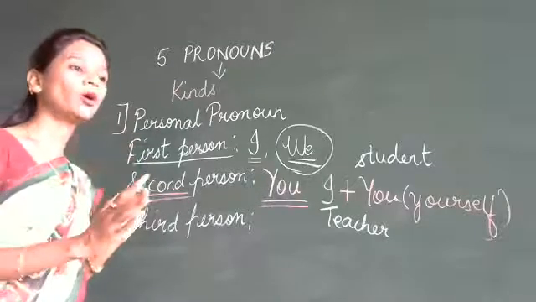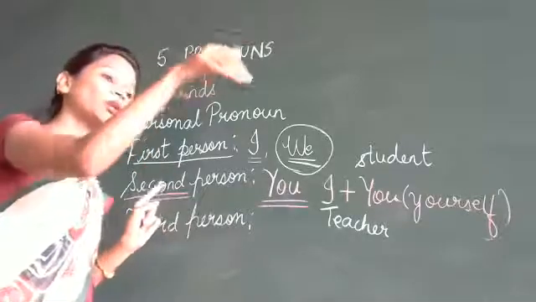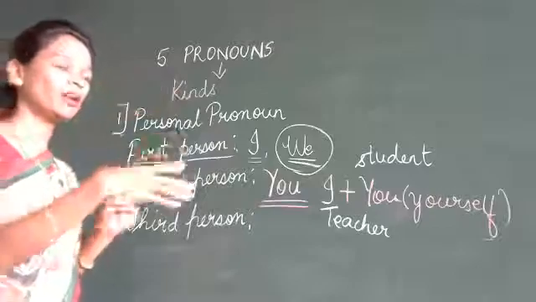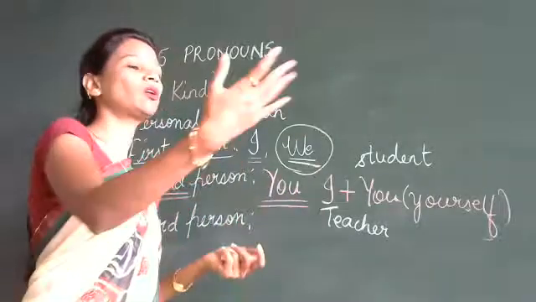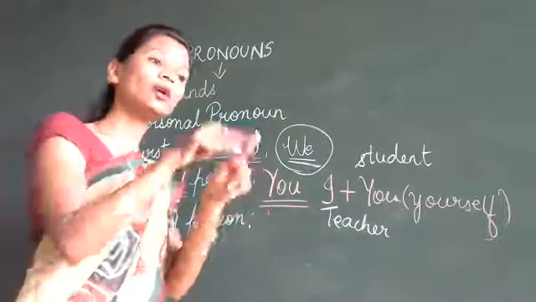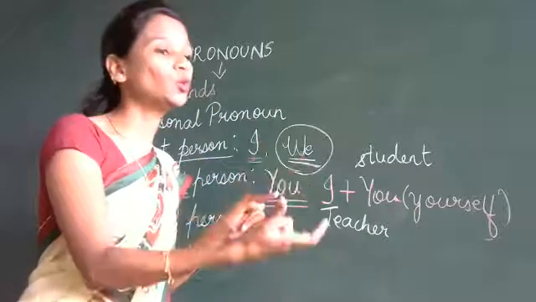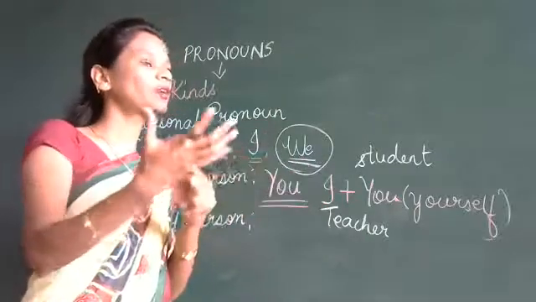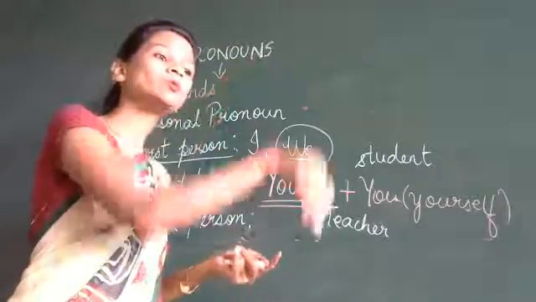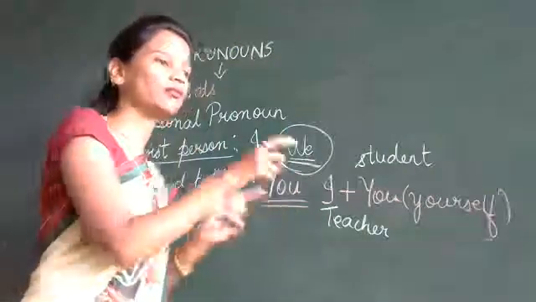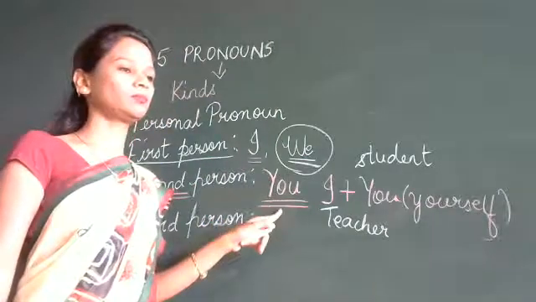You are a good boy. You are a clever boy. Who is this you? I am talking to you. If I am talking to my friend, for example, my friend is Raj, I'll say, you are a naughty boy. Who is this you? It is my friend, the boy. So it is you. You have not done your homework. Who is this you again? I'm talking about yourself. So that is the second person.